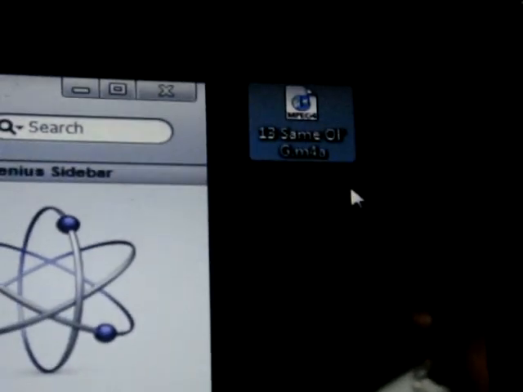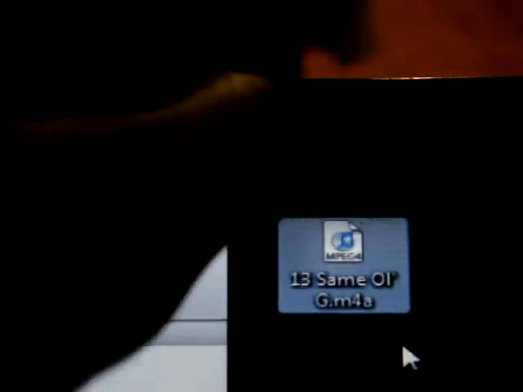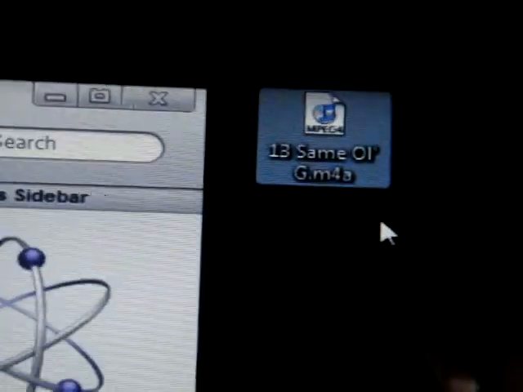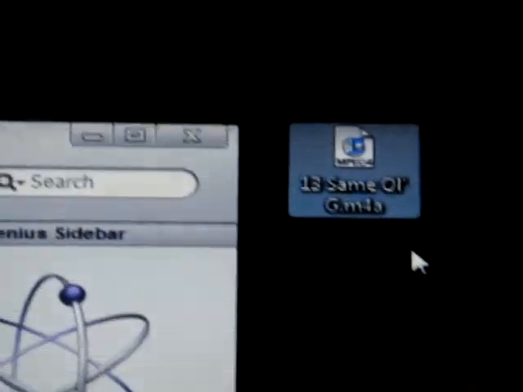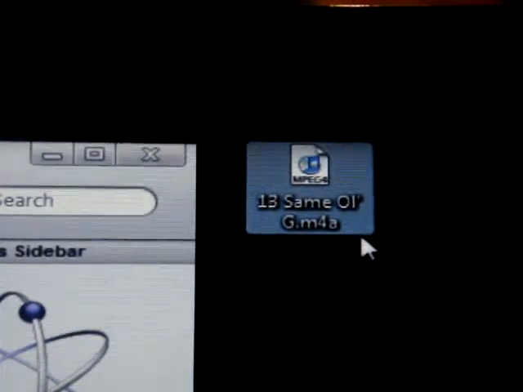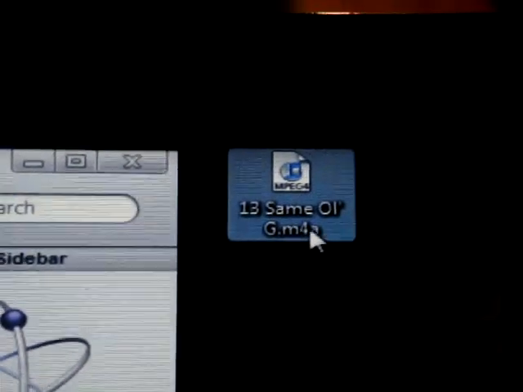Now let's see. If you look right here, it says MPEG 4. Same OG. And if you look at the file type, right there, it says MPEG 4. Now, what you have to do is, you see this right here where it says M4A?